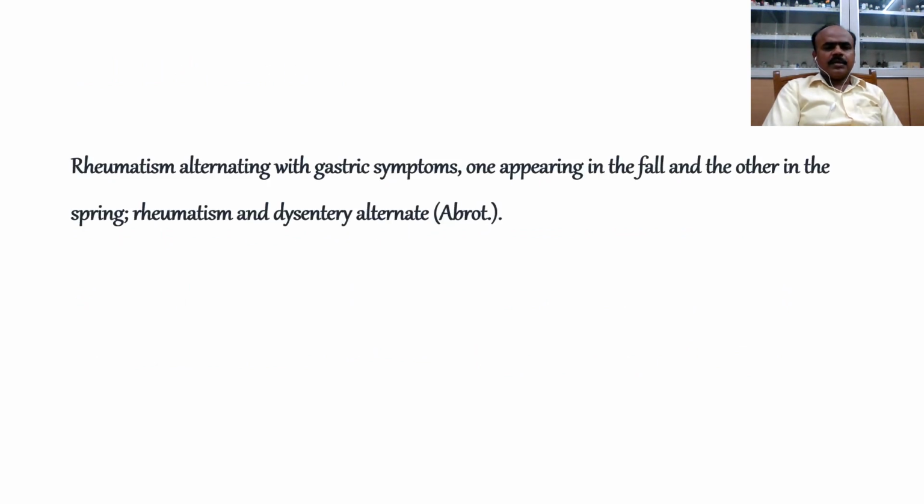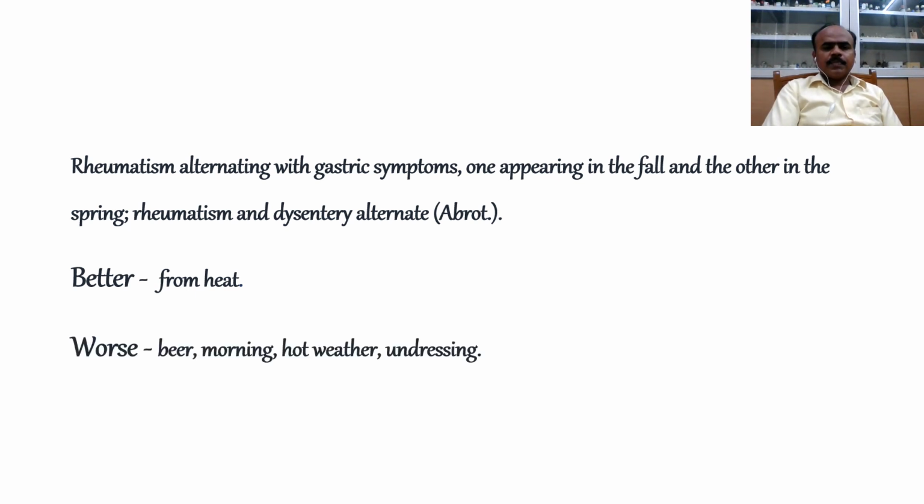Further in Kali bichromicum we find rheumatism alternating with gastric symptoms, one appearing in the fall and the other in the spring. Rheumatism and dysentery alternate. This we also find in abrotanum. In abrotanum we are having alternating of the diseases. Better from heat; worse from beer, morning, hot weather and undressing.